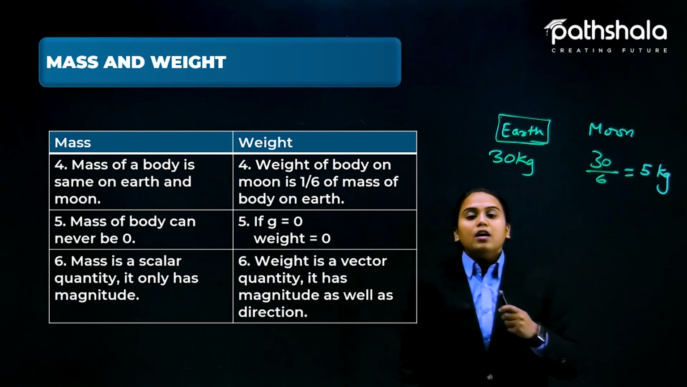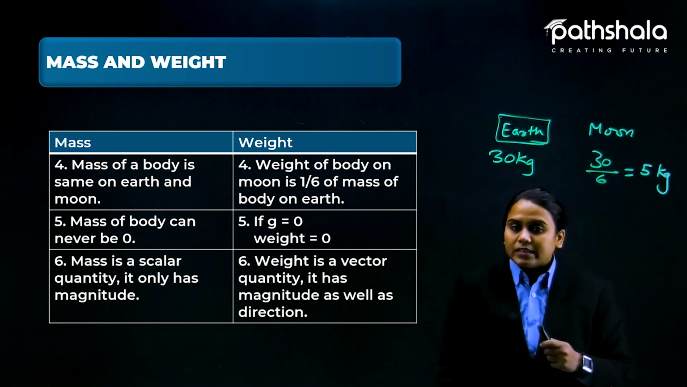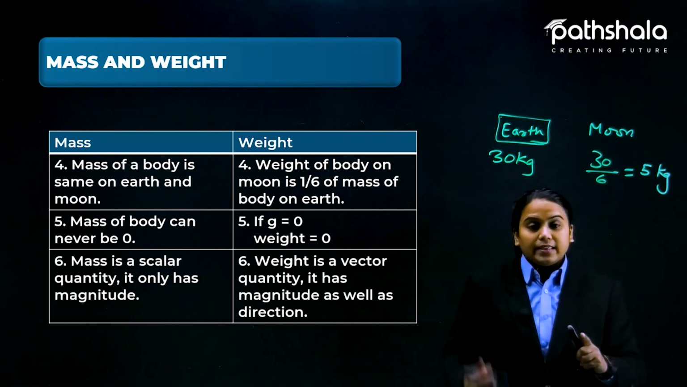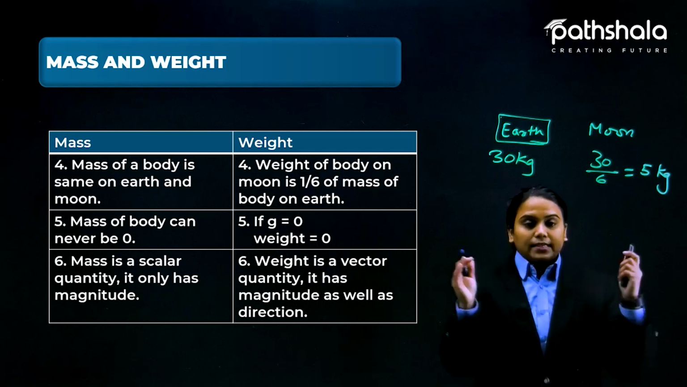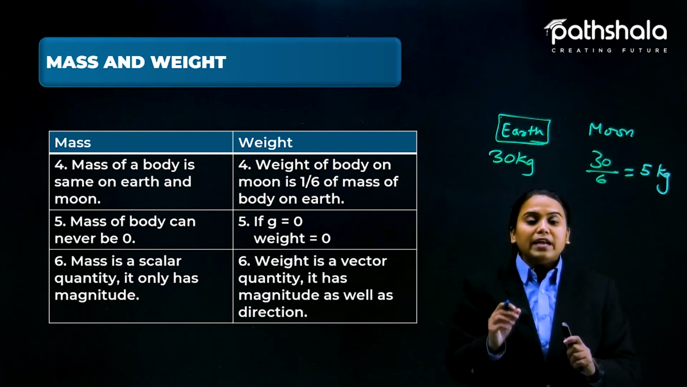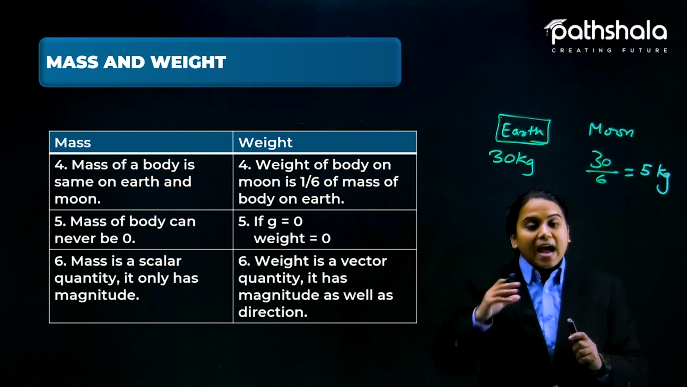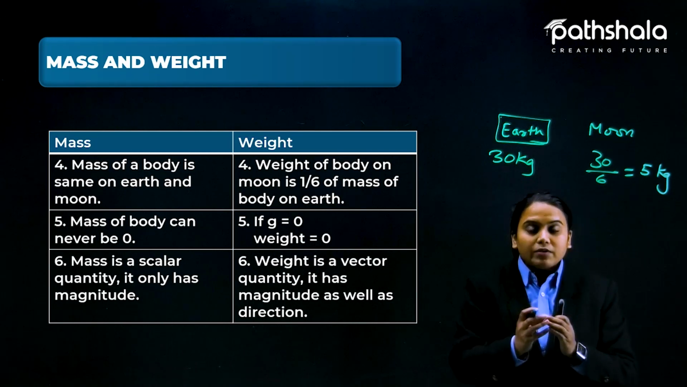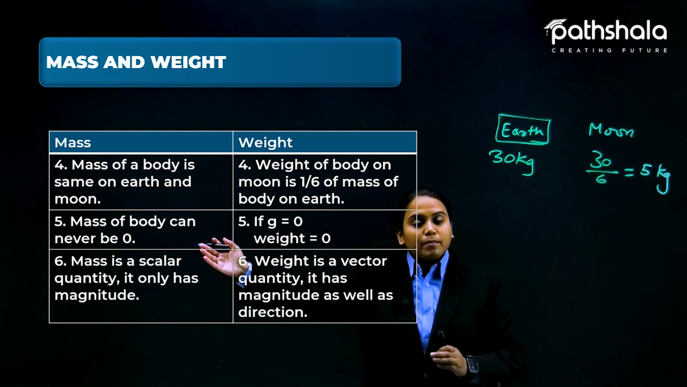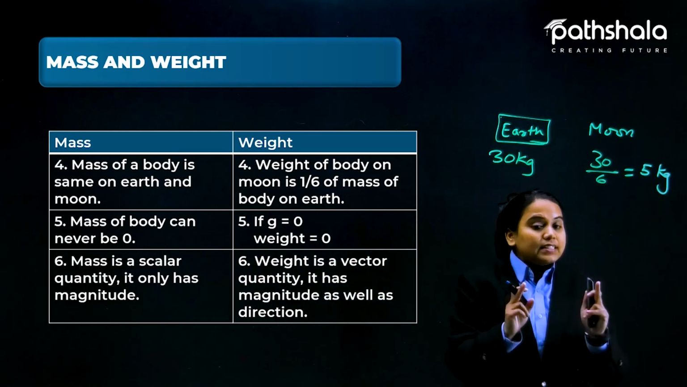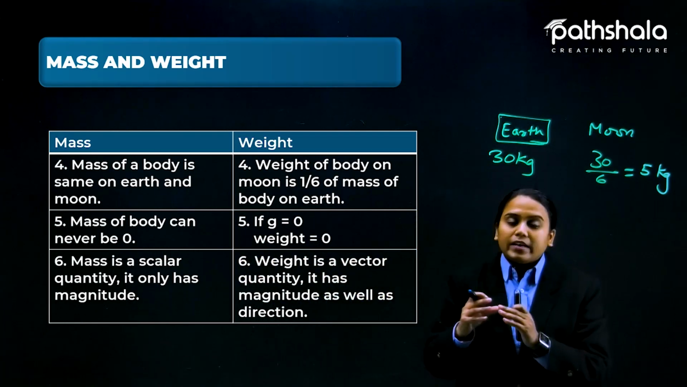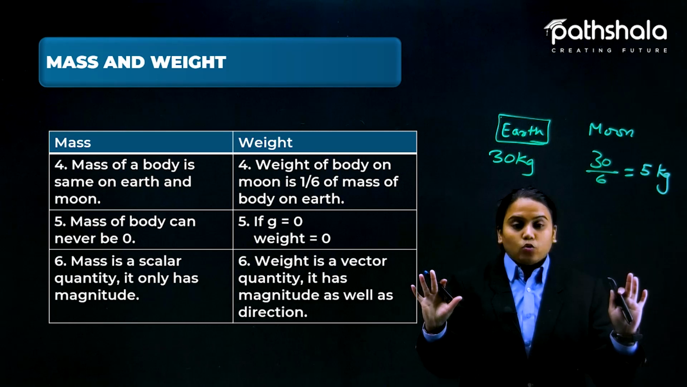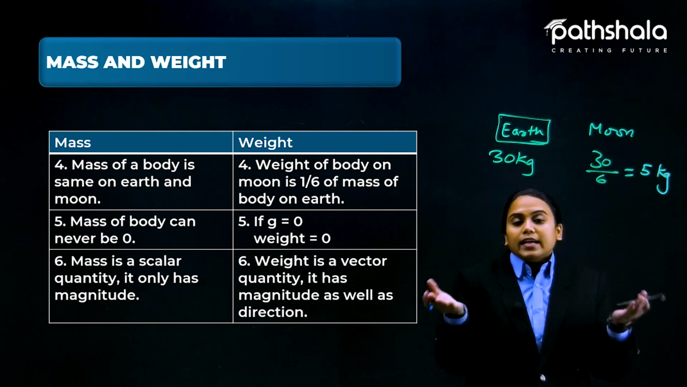Now the fifth thing here: the mass of a body can never be zero. If any object exists, like this marker, a ball, or an apple, it has been made of certain atoms and molecules, and these atoms and molecules together form the mass of the object, and that gives the idea of mass. That is why if anything exists and is available, we can say it has a mass, and that mass cannot be zero. If anything is zero, then we can say it does not exist.